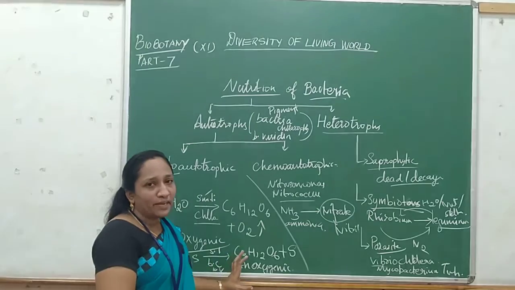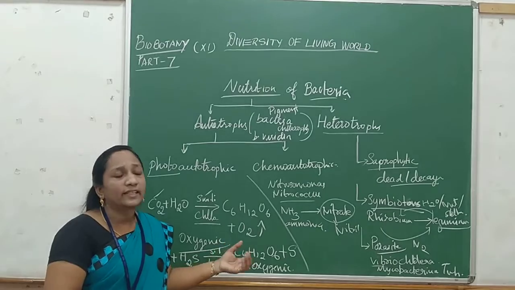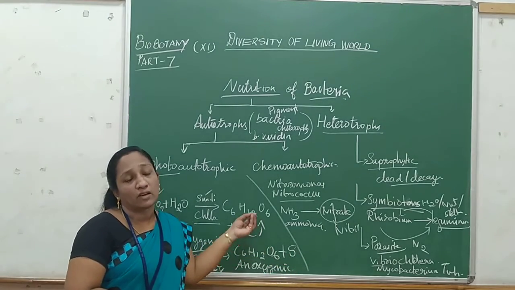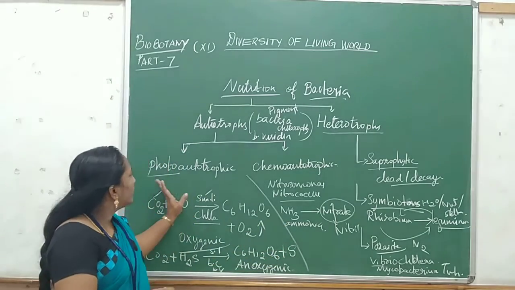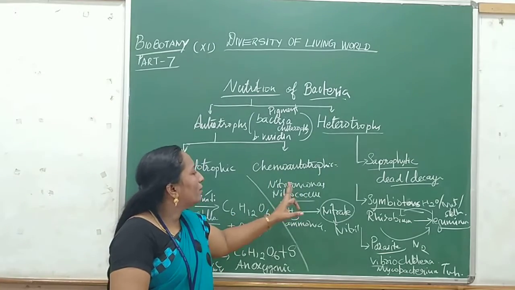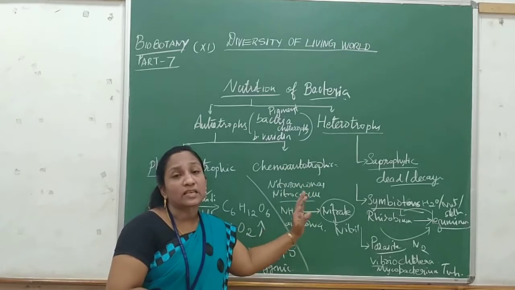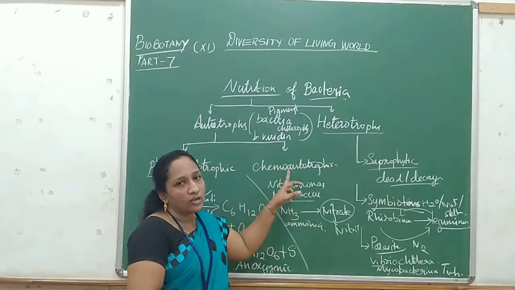By means of this reaction, they prepare their own food and also get energy. The byproduct is sulfur, or whatever chemical is donating the hydrogen. That is called photoautotrophic. In chemoautotrophic, some iron bacteria are involved in converting chemicals through reactions and thereby getting energy. That is called chemoautotrophic.